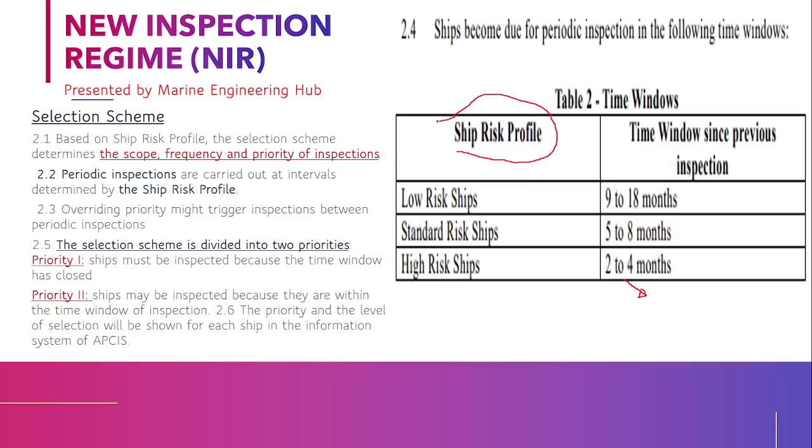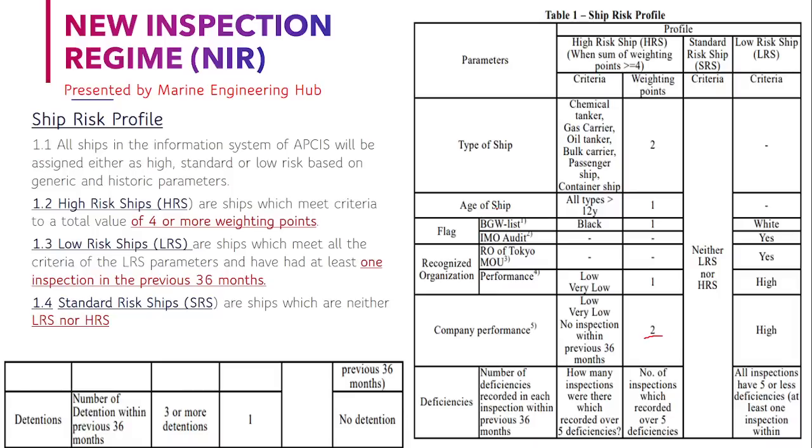So the whole thing is based on the ship risk profile. If your ship risk profile is very high, in that case you will be subjected to an expanded inspection, and if your ship is falling in a low risk profile, then you will be subjected to an initial inspection. So friend, in today's video we have learned what the new inspection regime is, how priority 1 and priority 2 are settled, and what HRS, LRS and SRS are.